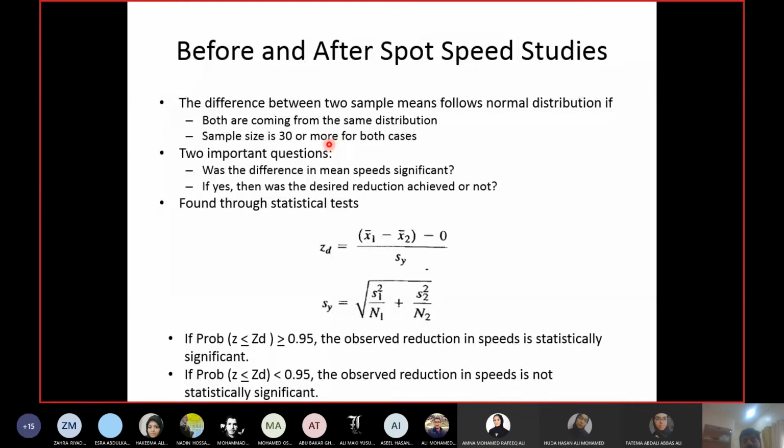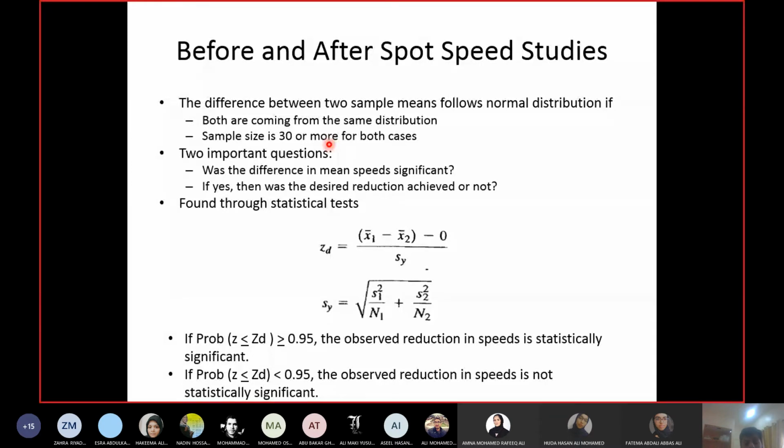Okay, so you cannot collect less than 30 samples before or after. So 30 is not a combined value. 30 means collect 30 or more before and then collect 30 or more after as well. Okay, so both data samples should be at least 30 or more. How many they should be exactly, you will go back to the equations of sample size and calculate the sample size.